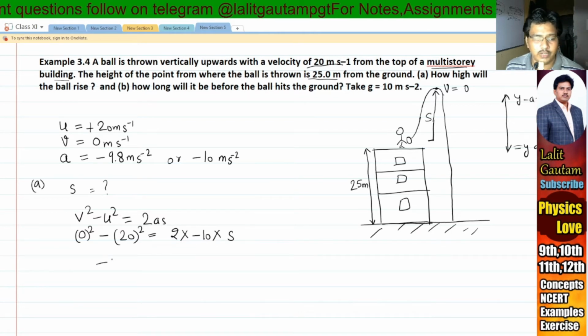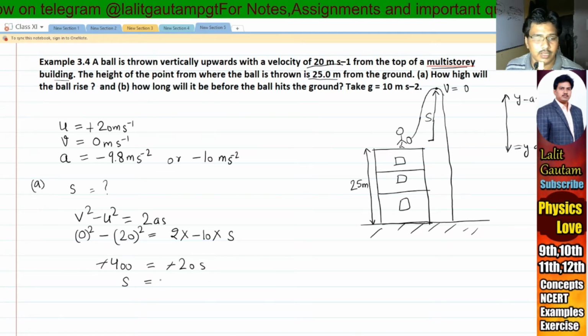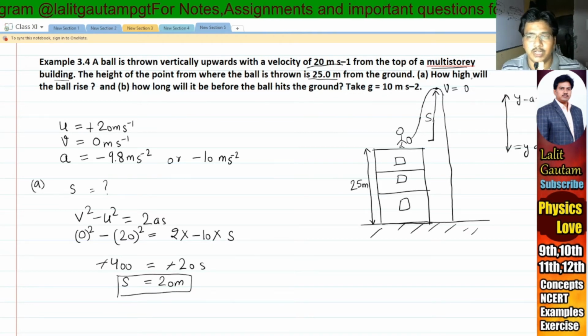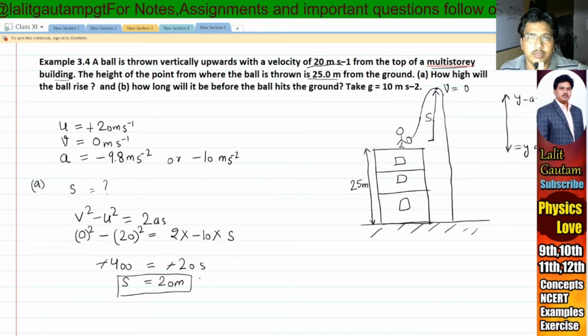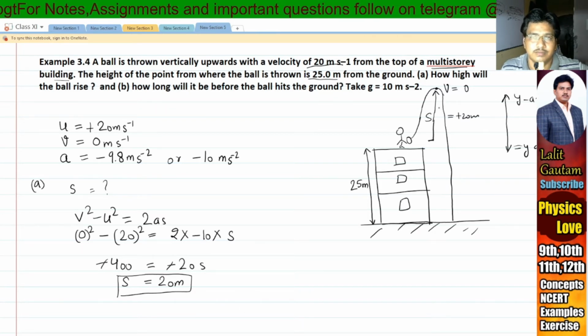Now when we solve it, we get minus 400 is equal to minus 20s, and after solving this I can calculate that the displacement or the height is 20 meter. So the first part, how high will the ball rise? The ball rises up to 20 meter. So this is 20 meter, and we consider it as positive because it is in the plus y axis.